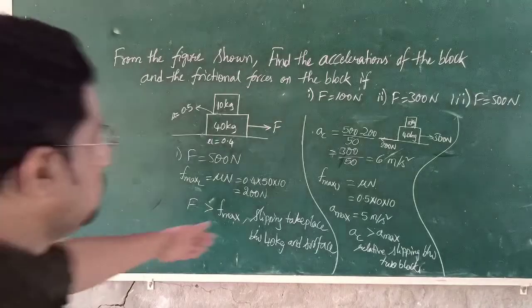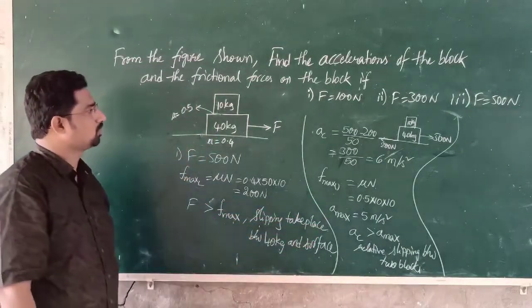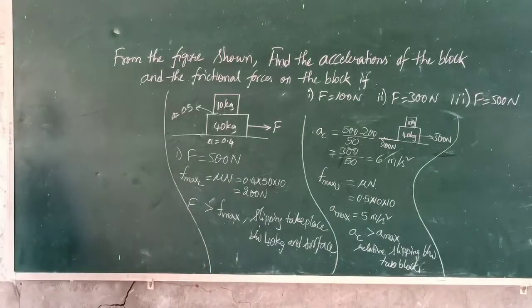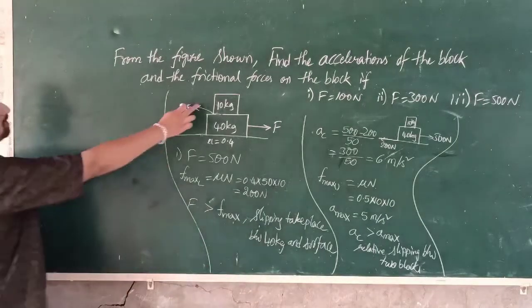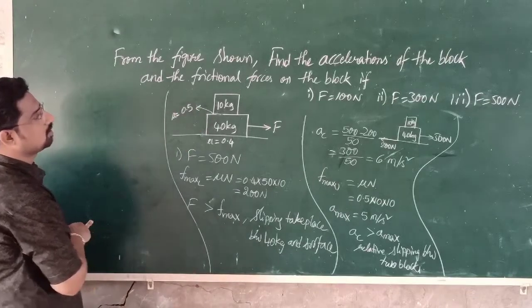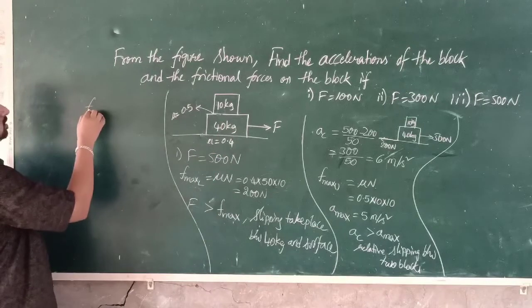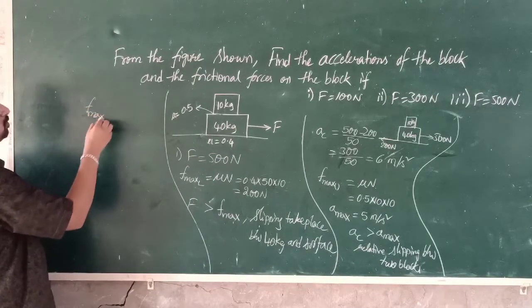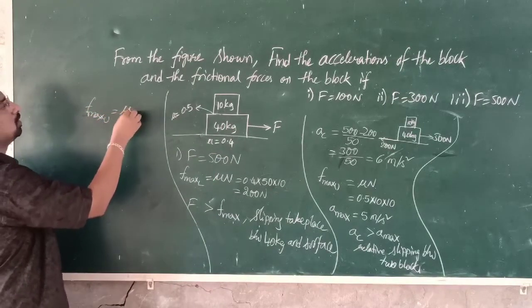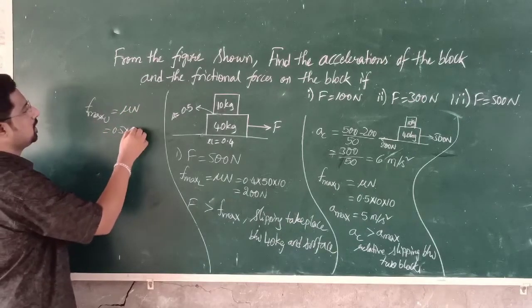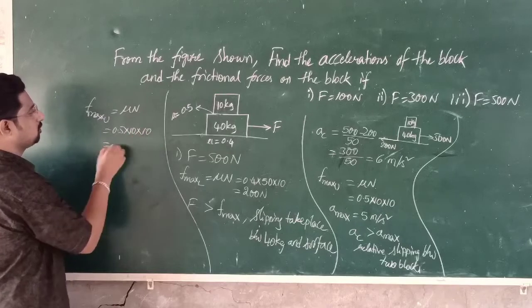So here there is a relative slipping between two blocks. So now let us find the accelerations of two blocks. On this 10 kg block, the frictional force acting will be mu into n. So the maximum frictional force on the upper block is equal to mu into n. So 0.5 into 10 into 10. So that is 15 Newton.